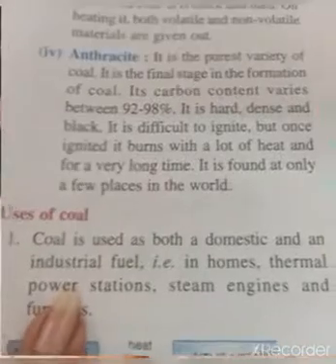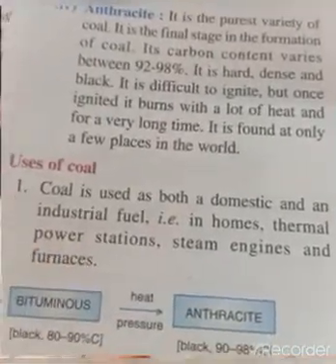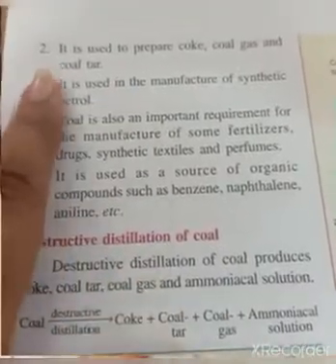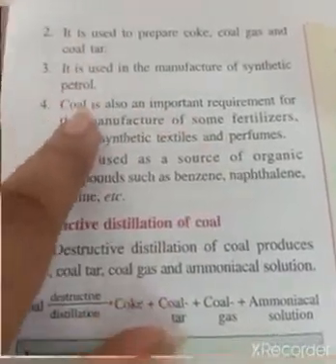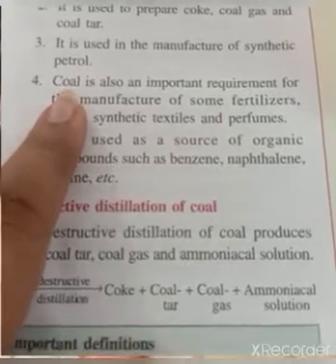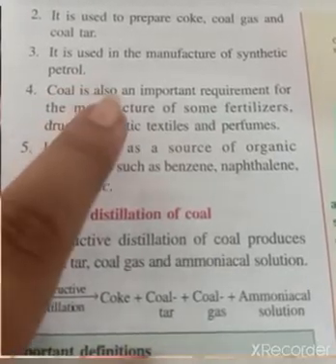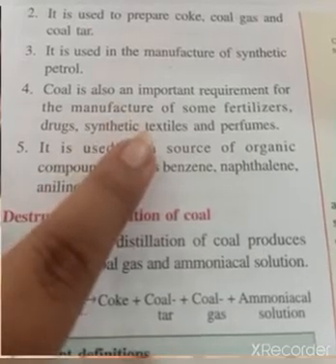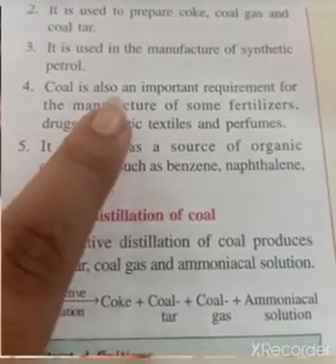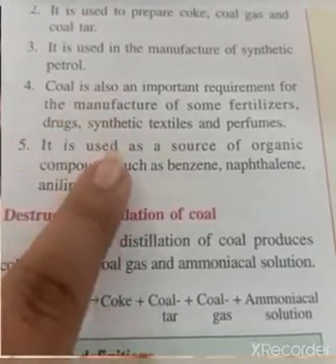Now what are the uses of coal? This you know very well. In domestic uses, industrial fuels, you can use it for thermal power stations, steam engines. Earlier, people used to use coal for the steam engines. Then to prepare coke, coal gas and coal tar. This you will be learning further. In the formation of synthetic petrol, which you can call spiritonol. Then coal is an important requirement for the manufacture of fertilizers, drugs, synthetic textiles and perfumes.